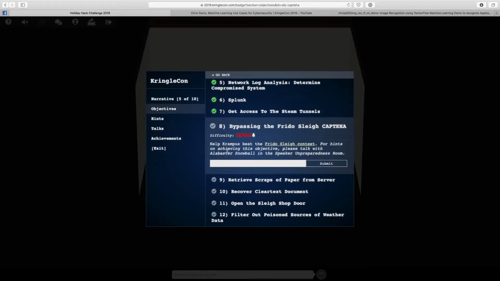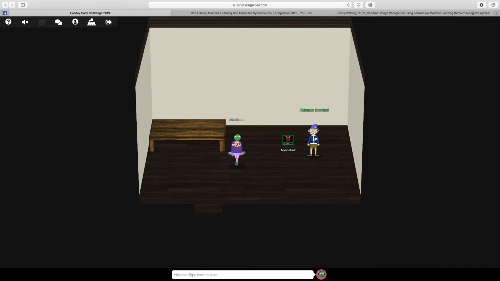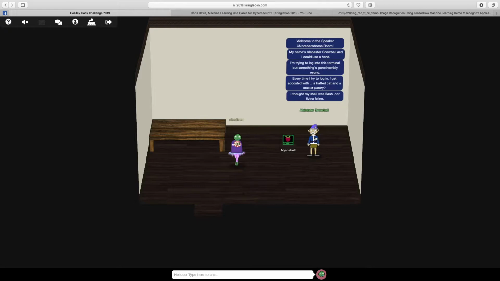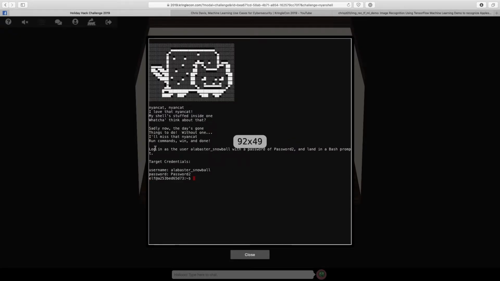Help Krampus beat that Frido Sleigh competition, and for hints we can talk to Alabaster Snowball in the speaker unpreparedness room. So we're there already, and so let's talk to Alabaster. His problem is he seems to be stuck in a different shell than his normal bash shell, so we need to try and help him out with that. So log in as the user Alabaster_Snowball with a password of password2 and land in a bash prompt.